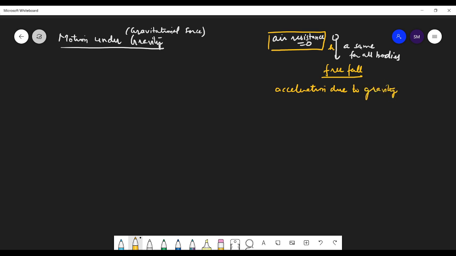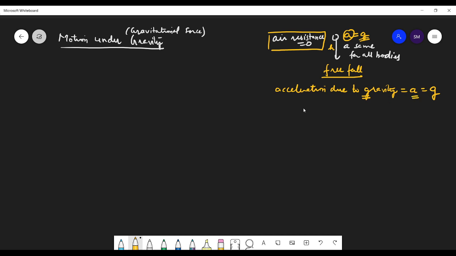So due to gravitational force, this body has some acceleration, and that acceleration has a special name. That's also acceleration, we call it a, but we have given a special name to it, that is due to gravitational force, so g. So a equals g.